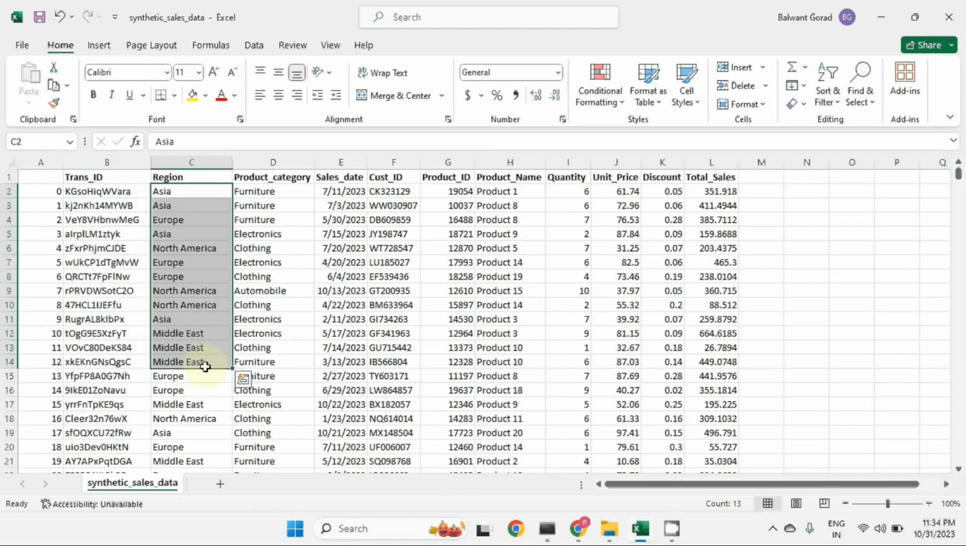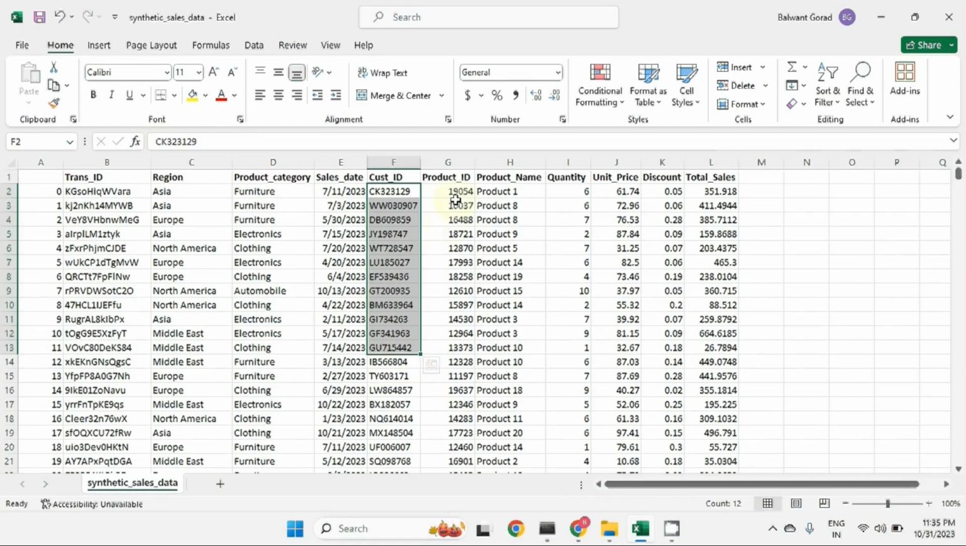Then we have region. Regions are basically Asia, Europe, North America, Middle East, etc. Then we have product category. Products are from the furniture category, electronics category, clothing category, automobile category, and so on. Sales date is also there. This data is from 1st January 2023 to yesterday, that is 30th October 2023. Then we have customer ID. In customer ID, you can see the first two are letters, and after that there are 6 digits for every customer ID. Then we have product ID.